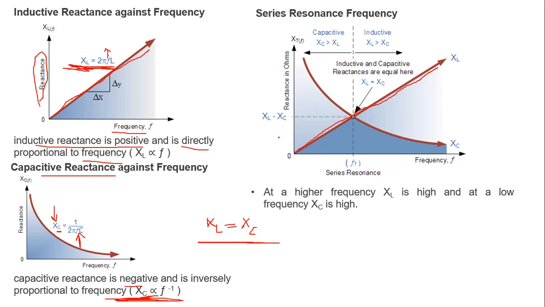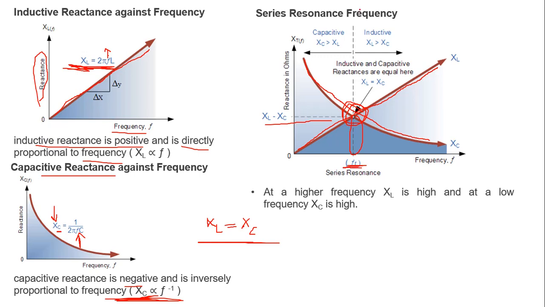So when frequency increases, XL also increases. Then this curve is the capacitive reactance. So when frequency increases, Xc decreases. Now these two curves meet at this point, right? This is the point where XL is equal to Xc, or XL minus Xc is equal to 0. Now at what frequency is XL equal to Xc? That frequency is what we call the resonant frequency Fr.